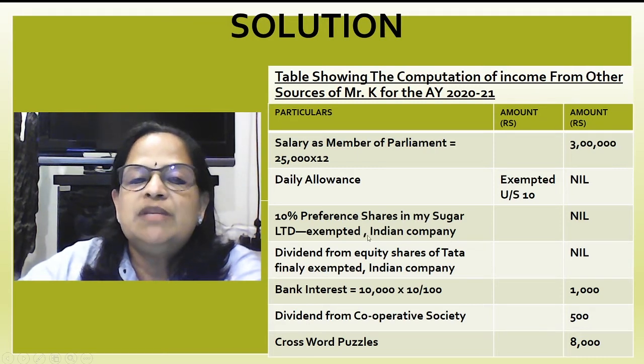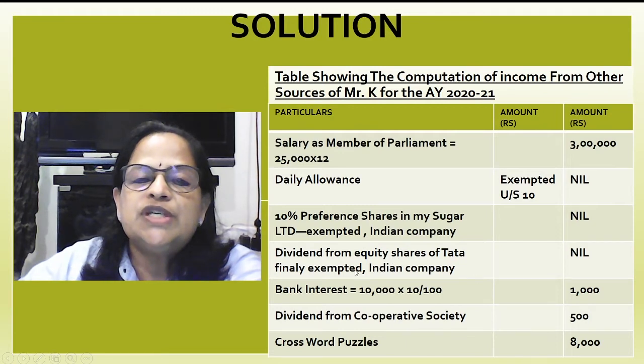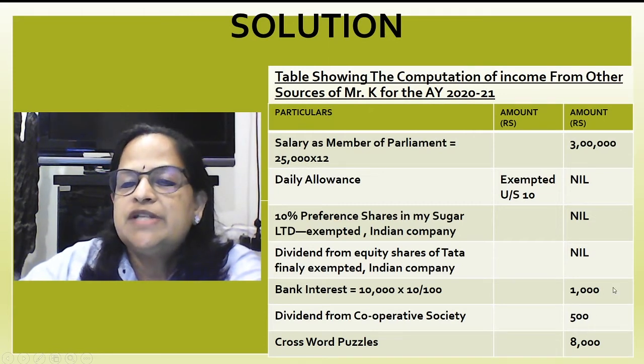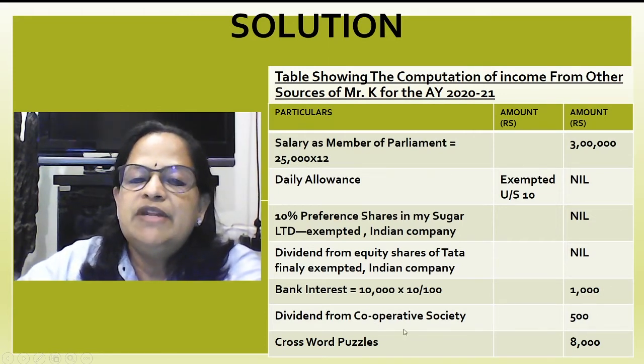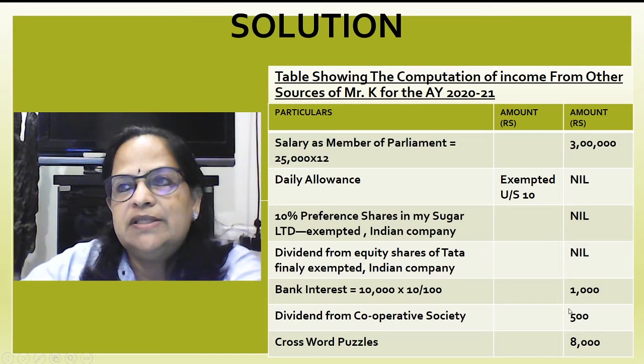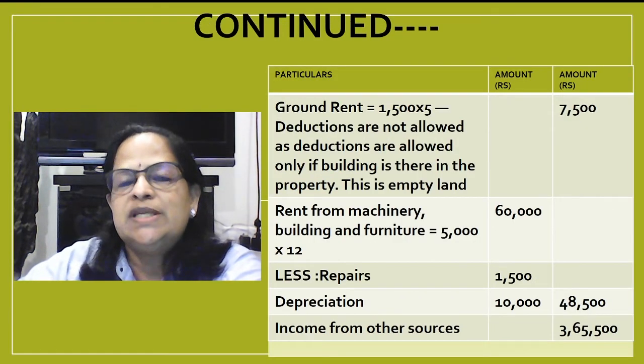10% preference shares in My Sugar Limited, Indian company, exempted. Dividend from equity shares of Tata Finlay Limited, Indian company, exempted. Bank interest, 10,000 into 10 by 100, 1,000, taxable. Dividend from cooperative society, 500, taxable. Crossword puzzles, 8,000. They have not deducted TDS because only if it exceeds 10,000 will TDS come. So this is the gross amount.